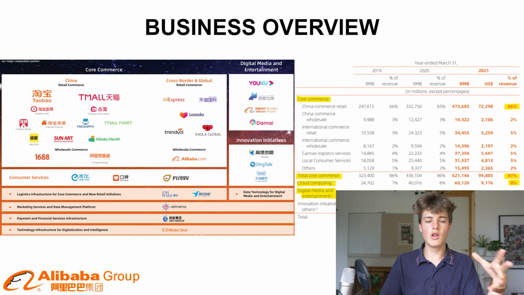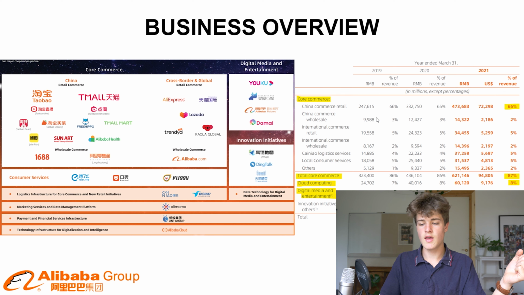So they all flow nicely together, and that is the ecosystem that they've built, where they now have more than 1 billion active Chinese users. So yeah, mostly the revenue comes from the China segment. You can see 66% of the revenue comes from China commerce retail, and all in all, the commerce segment makes up 87% of the revenue of the business.